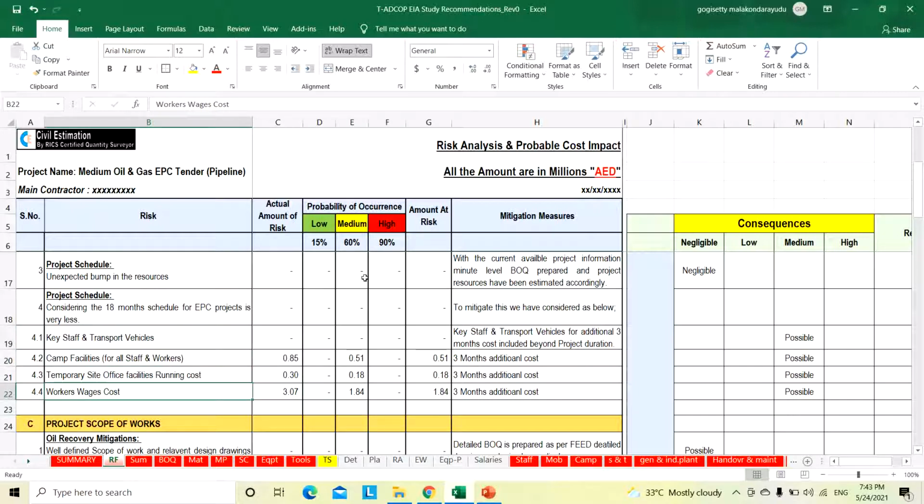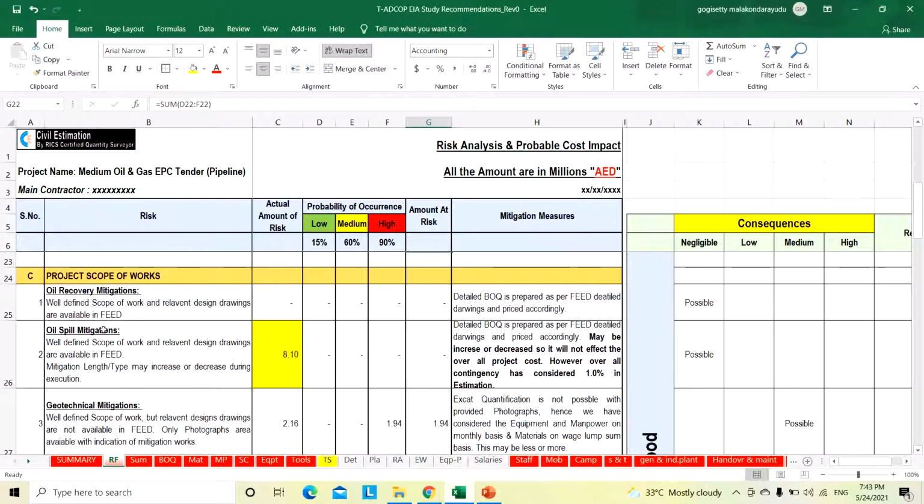The chance of this is medium possible. Within 18 months there may be chances, even though the client has given these FEED documents and tender documents are almost final, and the approval cycle may also change. So it is not in our control. It may come another 3 months, it will be delayed. That's why we have taken 3 months additional cost here.